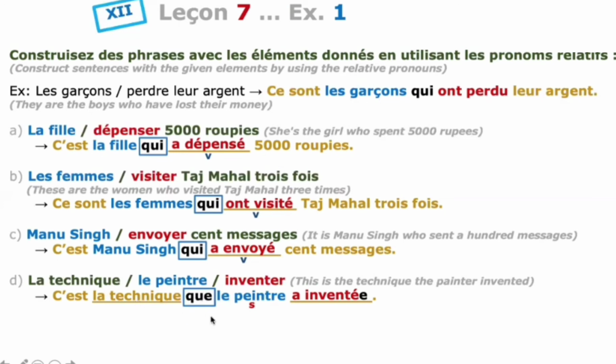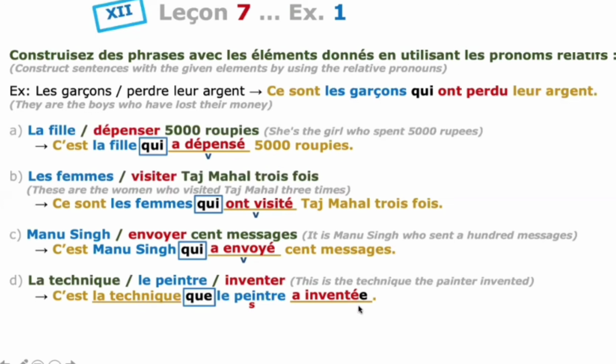So the end of the past participle you have to add according to the direct object. Before que is la technique, feminine singular, so you have to add e at the end.